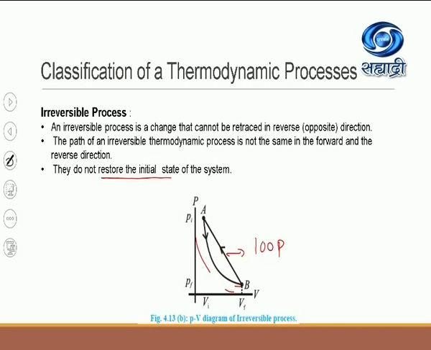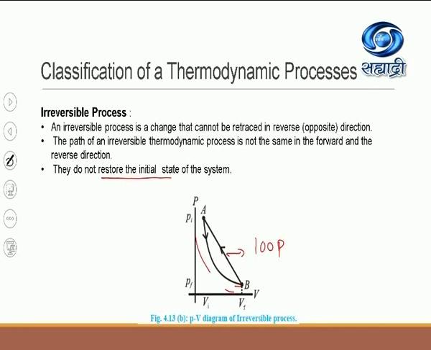Most of the processes occurring in nature are irreversible because of the presence of dissipative forces, which develop opposition, and there is always some loss of energy, and therefore the process is irreversible.